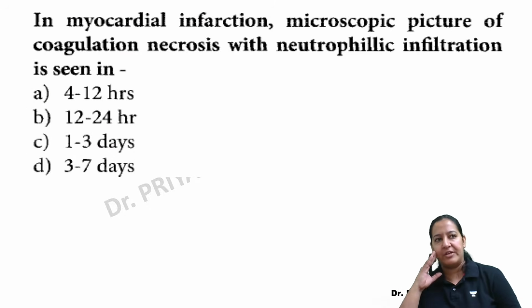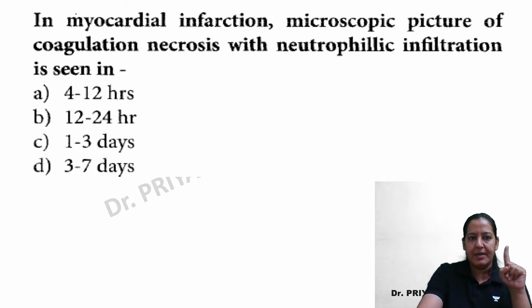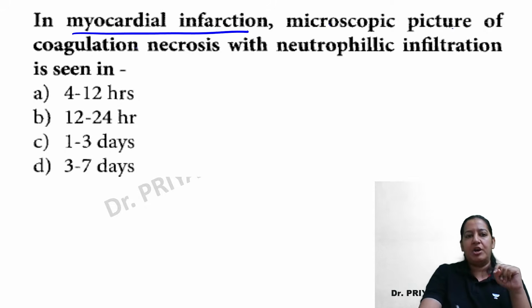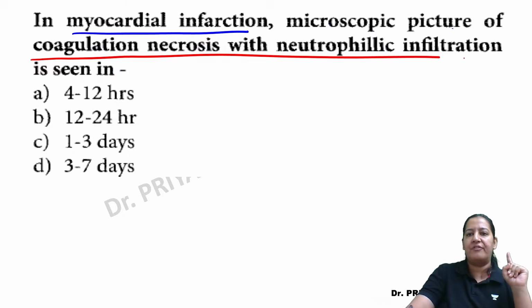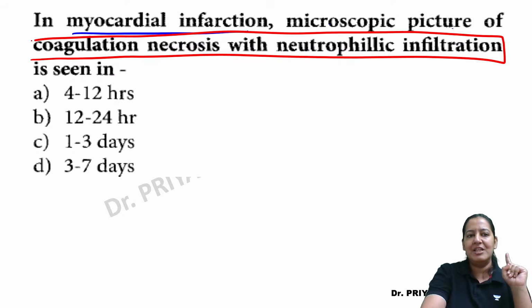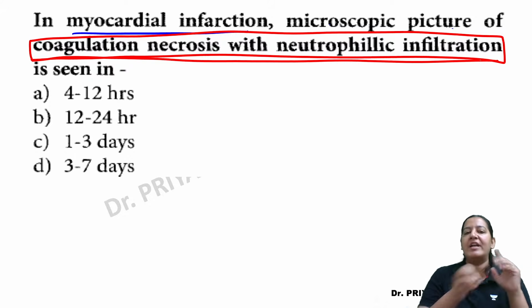This is the next question in front of you. Can you tell me the correct answer? So in myocardial infarction, the microscopic picture of coagulative necrosis with neutrophilic infiltrate is seen at what age? At what age is this picture seen?